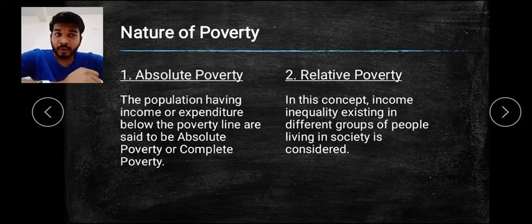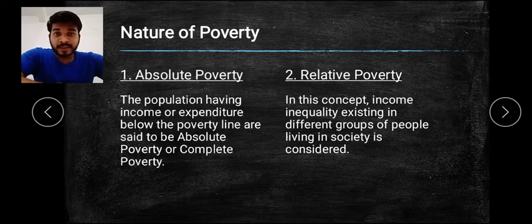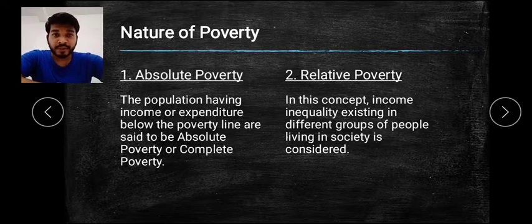Then we studied relative poverty. What is relative poverty? In this concept, inequality exists in society. Suppose you are living in a society where there are different classes of income earners, and your father's income is less while another society member's income is more. So you find yourself at a relatively lower income than theirs. This is how relative poverty works.